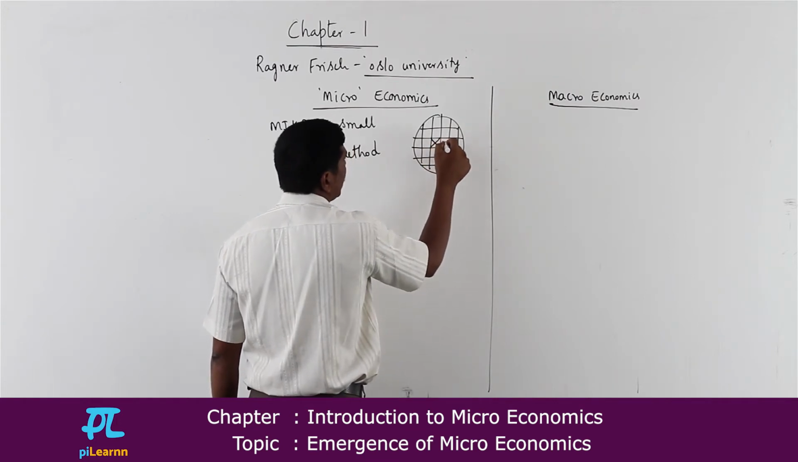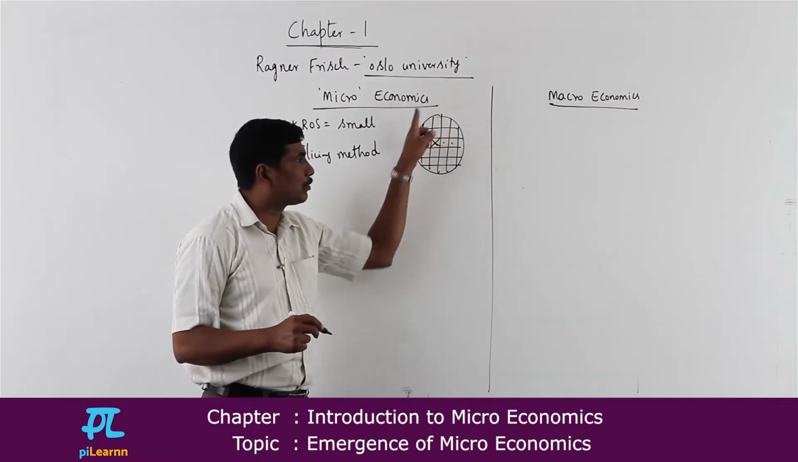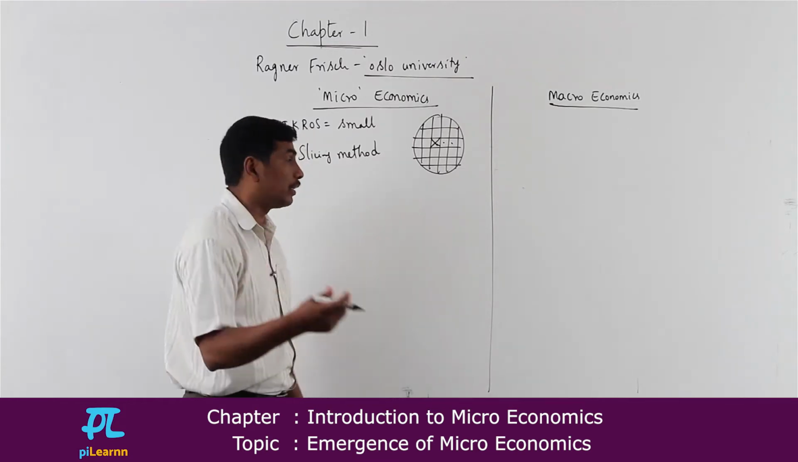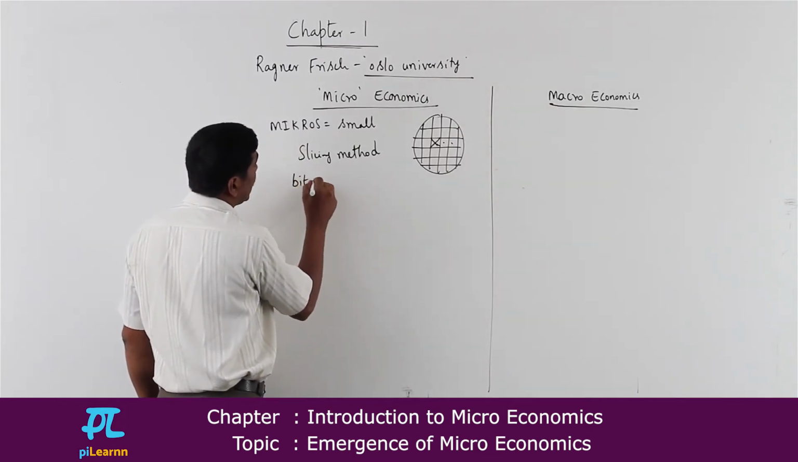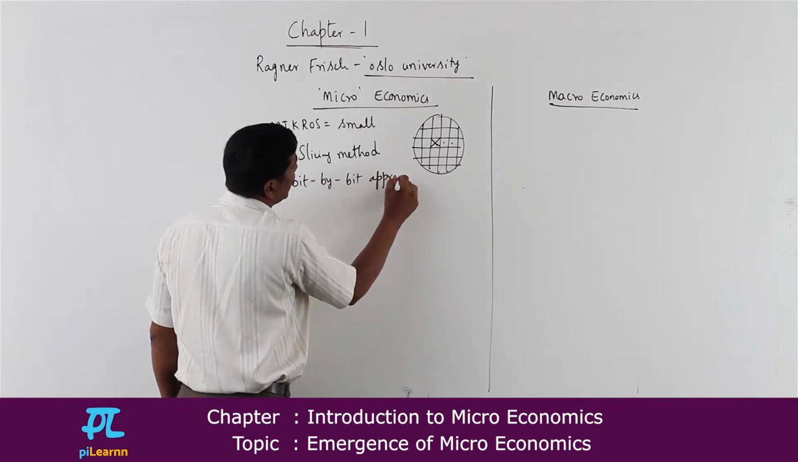After this, it will go to the second one. After this, it will go to the next one. Like that, it is going to cover the entire economy one by one, after the other. That is the reason it is called the bit by bit approach.